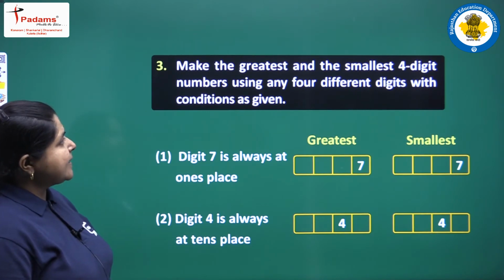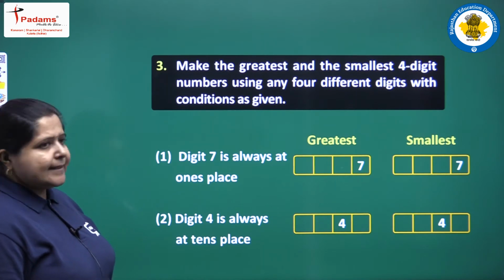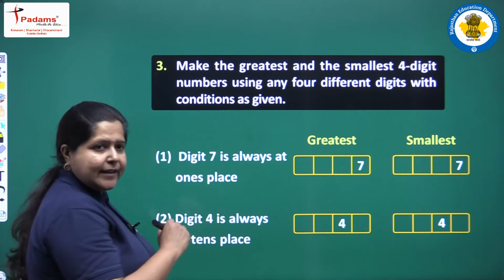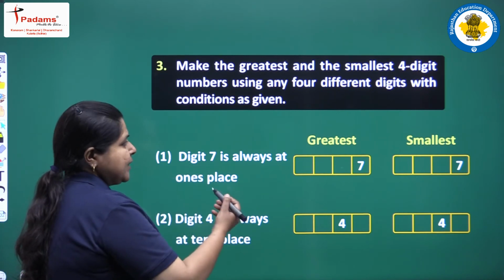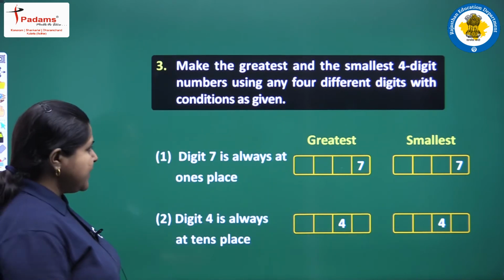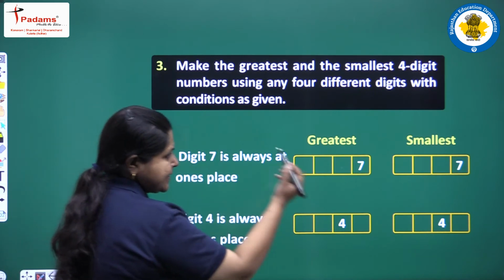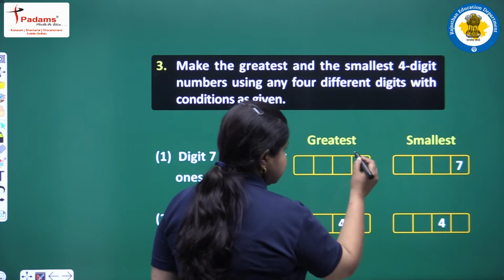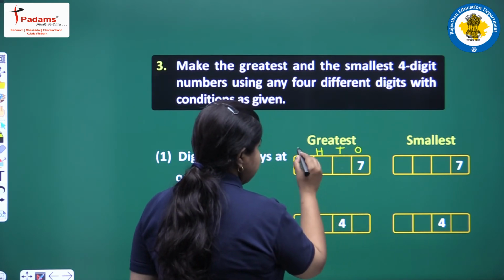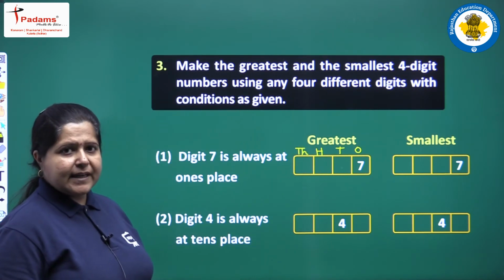Make the greatest and the smallest 4-digit numbers using any 4 different digits with conditions as given. Now here some conditions have been given, and according to those we have to form greatest and smallest numbers. The first one is digit 7 is always at ones place. This is the ones place, this is the tens place, this is the hundreds place, and this is the thousands place. You all know this in your previous class.